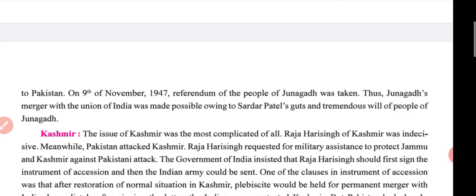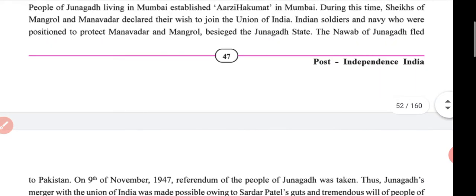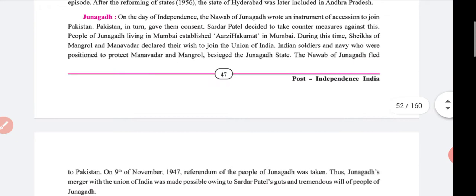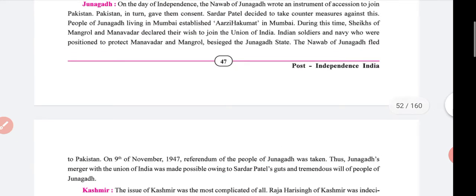A plebiscite of the people of Junagadh was taken, and the merger of Junagadh with the Union of India was made possible owing to Sardar Patel's guts and the tremendous will of the people of Junagadh. It is very easy. So students, I give you time for reading. Utilize this time.